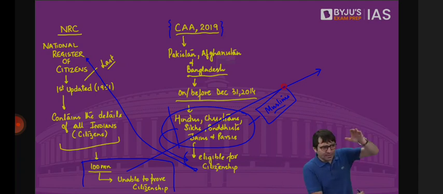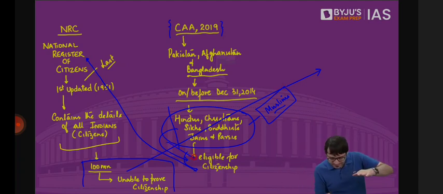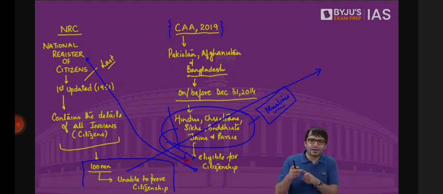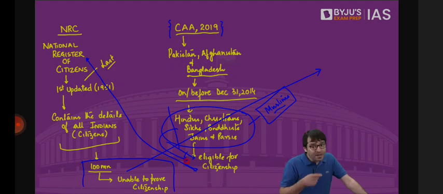Because all the illegal migrants will be granted citizenship through CAA except Muslims. And through this NRC, if it is carried out throughout the country, there will be millions of people who may be Indians but will not be able to prove their citizenship. But everybody else would be accommodated except Muslims, because CAA is not applicable for Muslims.